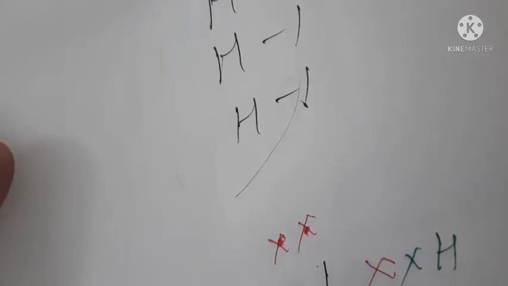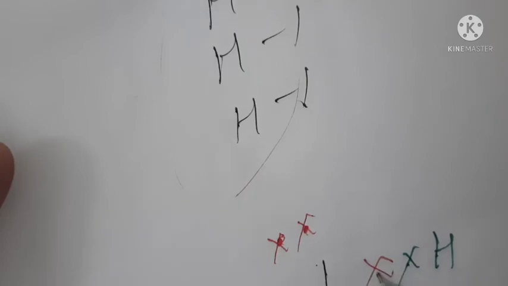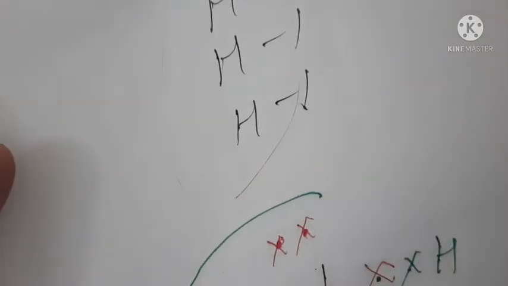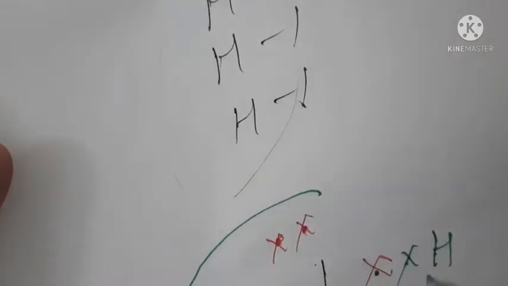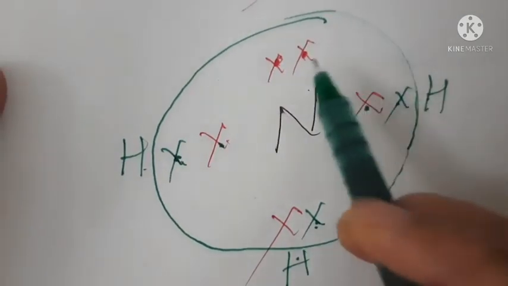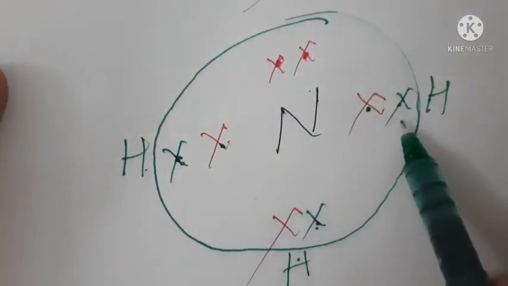Now this hydrogen shares this electron with this nitrogen, and this hydrogen also shares its electron with this nitrogen. This hydrogen is also sharing its electron with this nitrogen. So don't you think that all these electrons of hydrogen should come in the area of nitrogen? So just include them in the area of nitrogen, see here. Now count the number of electrons: 1, 2, 3, 4, 5, 6, 7, 8.